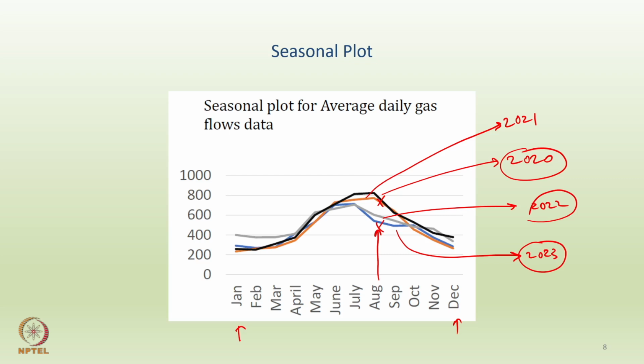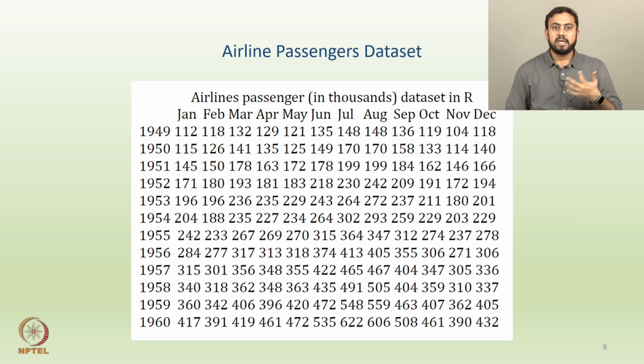Right. Now we'll shift to a slightly different data. The next data is the airline passengers data, and you must have seen this data even earlier. Firstly, this data is inbuilt in R, all right, and it gives you the number of airline passengers traveling, in thousands, over all these years.